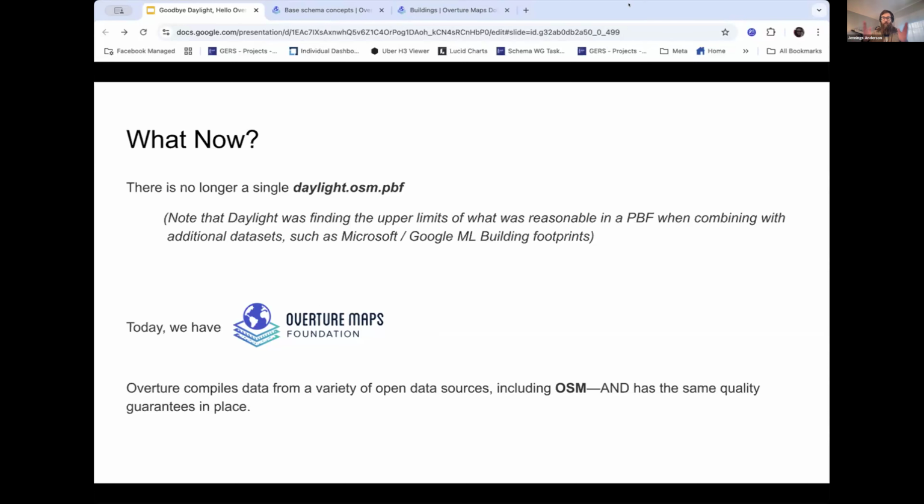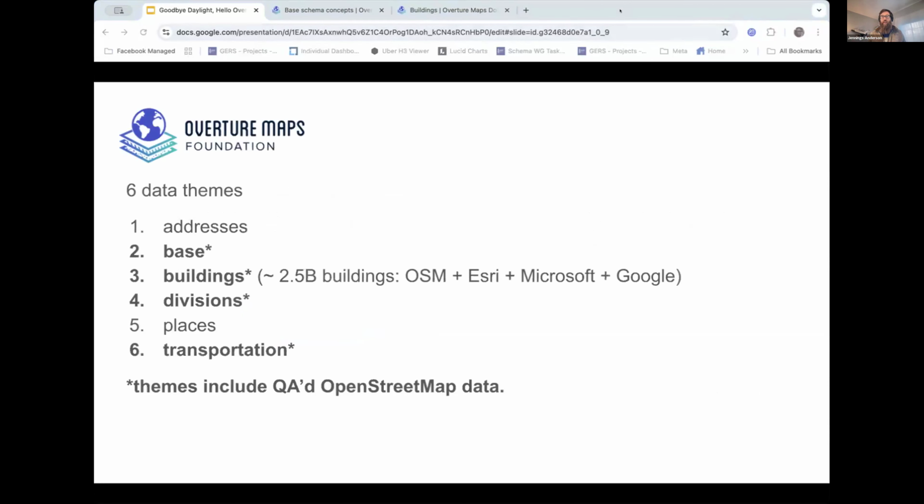And so to solve all of this, today we have Overture Maps. So Overture compiles data from a variety of open sources, including OpenStreetMap, and has those same quality guarantees in place. A little background on Overture. Currently, there are 6 data themes.